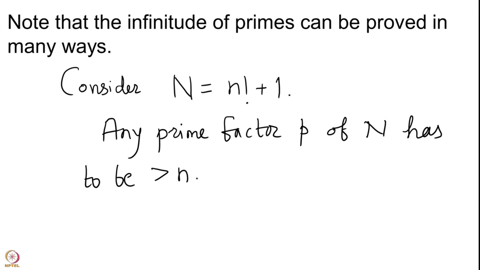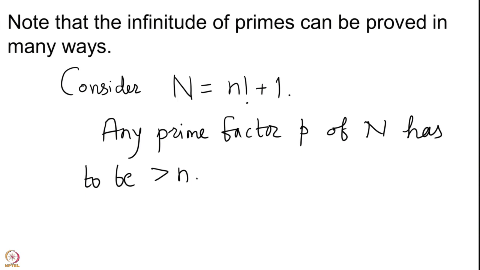We know that capital N should have a prime factor. Capital N is a natural number and it is bigger than 1. So it should have a prime factor, but this prime factor cannot divide n factorial for the small n, because otherwise it would then divide 1.